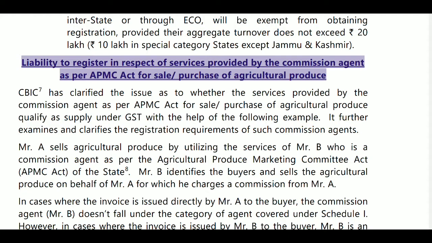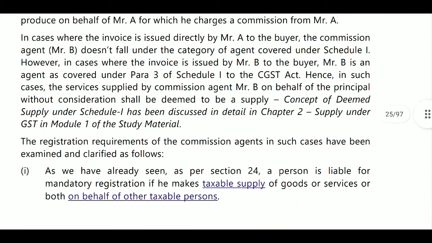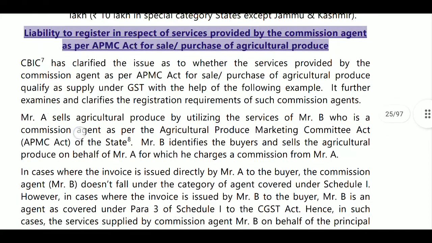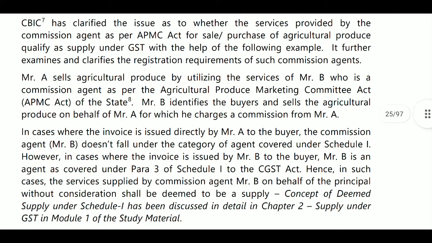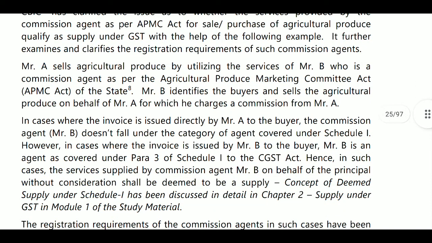Commission agent as per APMC Act for sale and purchase of agriculture produce. Under the APMC Act, the person acting as a commission agent must get registration under the APMC Act for sale or purchase of agriculture produce. Does it qualify as supply under GST? It is qualified under GST. Following example, we will examine it further; they are providing one example and we will get clarity.